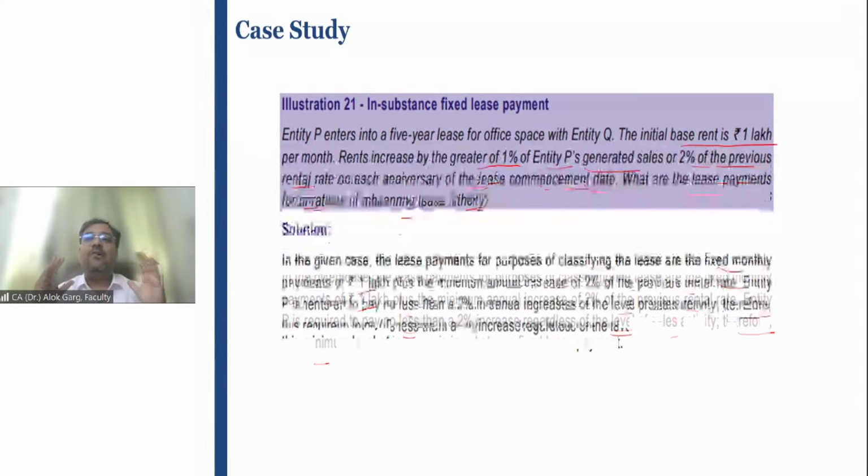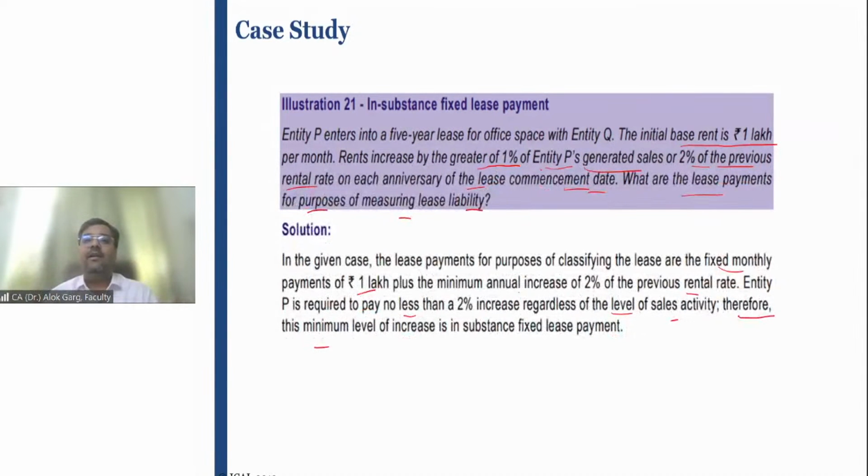Just relate the concept with actual real life, right? You will be able to understand this concept very easily, I would say. Either you guys are living on rental basis or your friends are living on rental basis or you have given your premises on rental basis.